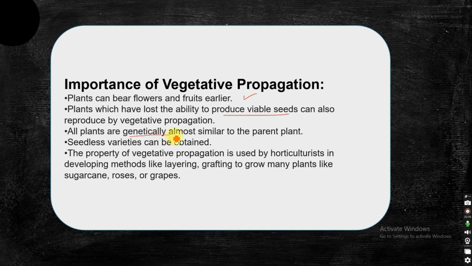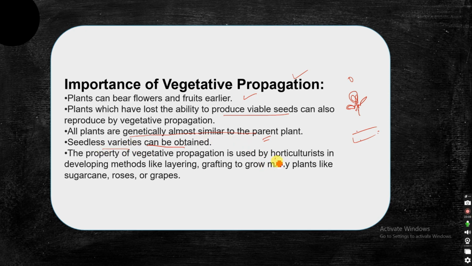And all plants are genetically almost similar to the parent, because we are using the vegetative parts, so the new plants that we get are almost identical to the parent plant. So if you want the same specific characteristics or trait of a particular plant in the next generation, through vegetative propagation you can get the same trait or variety. Then seedless varieties can be obtained. If you don't want any plant with seeds, then you can opt for this method.